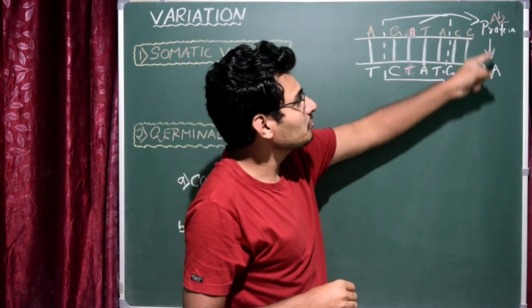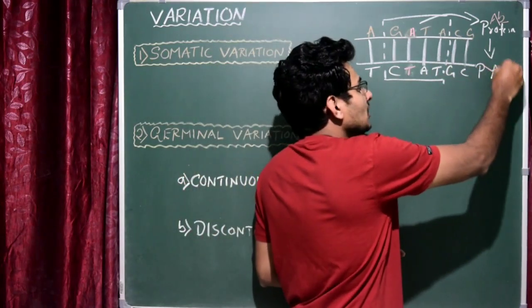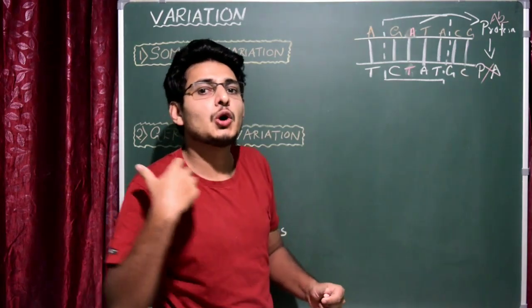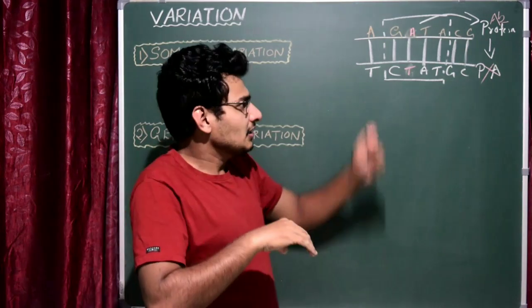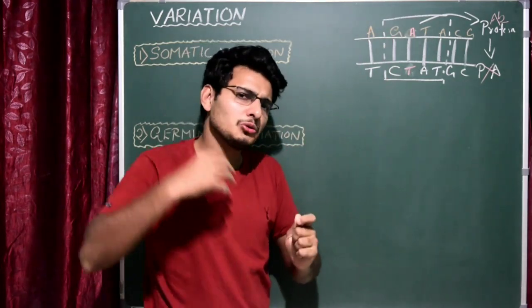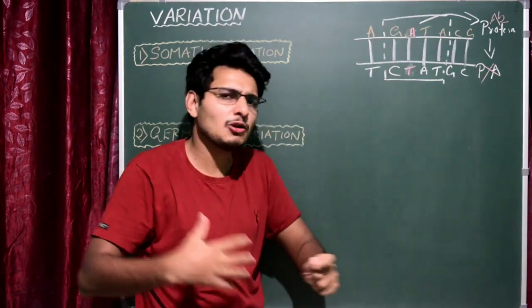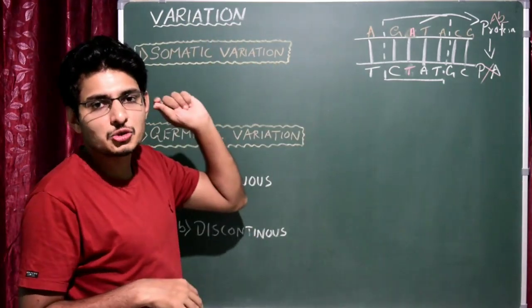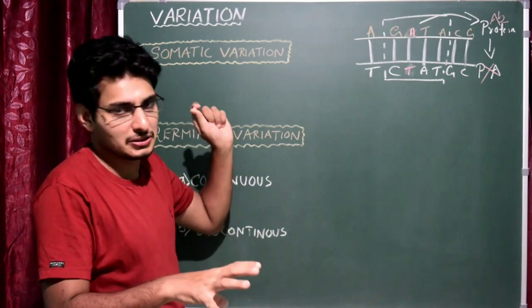As a result of the abnormal protein, the physiological activity is affected, and it could cause diseases. And if there is any change in the sequence of the DNA due to certain habits, lifestyle, environmental factors, or natural processes, that leads to variation. Got it? So variation.